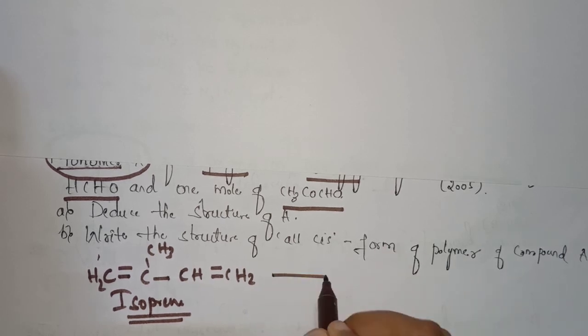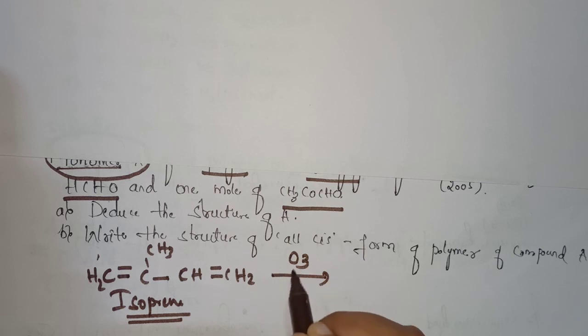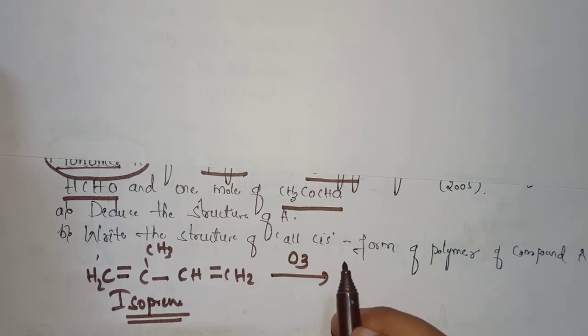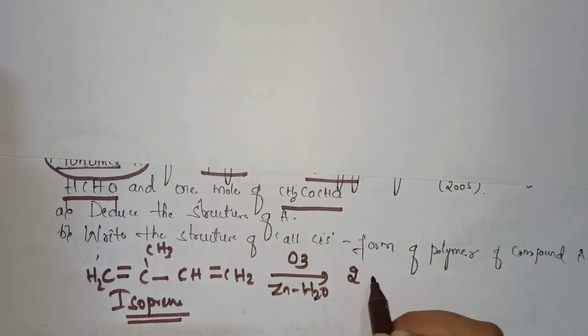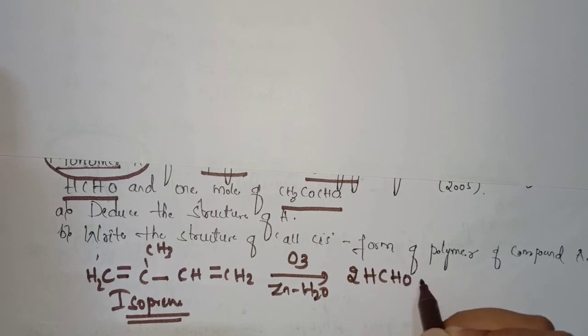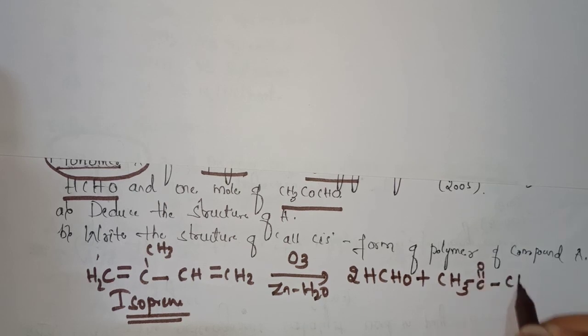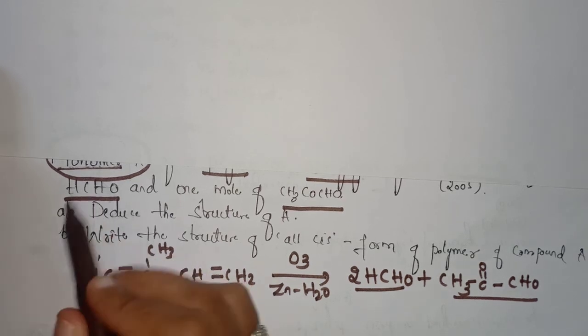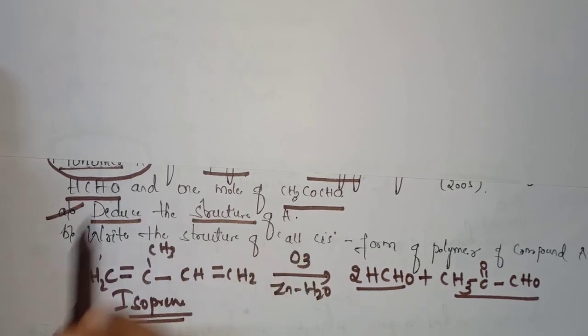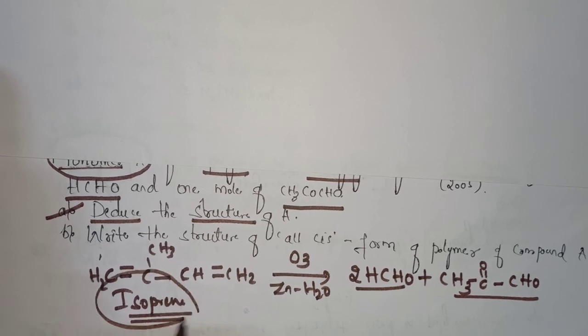When it undergoes ozonolysis, it will give us 2 moles of HCHO plus 1 mole of CH3COCHO. When this isoprene undergoes ozonolysis, it will give 2 moles of HCHO and 1 mole of CH3COCHO. Here they have asked to deduce the structure of A. So the structure of A is nothing but isoprene.